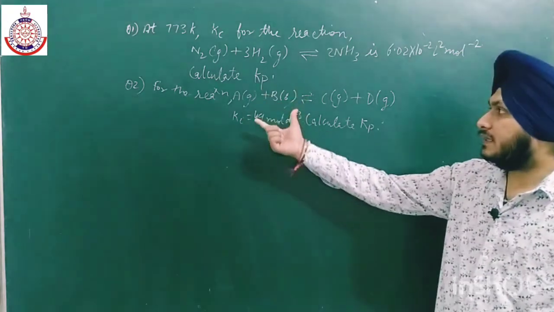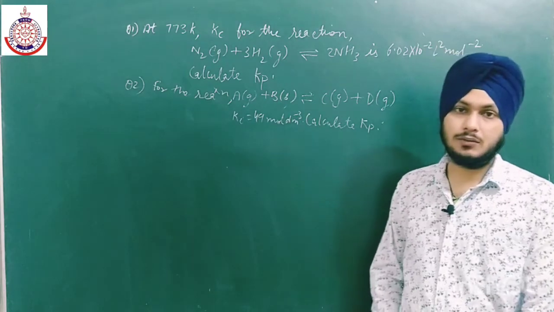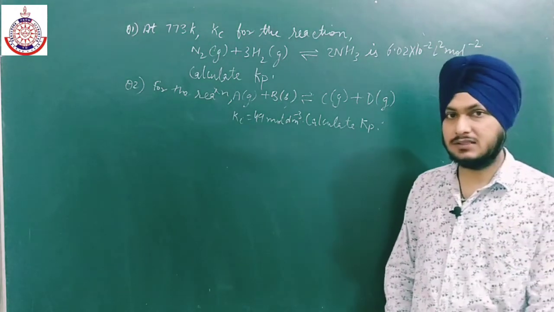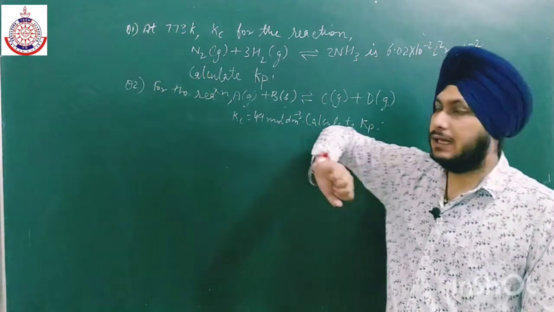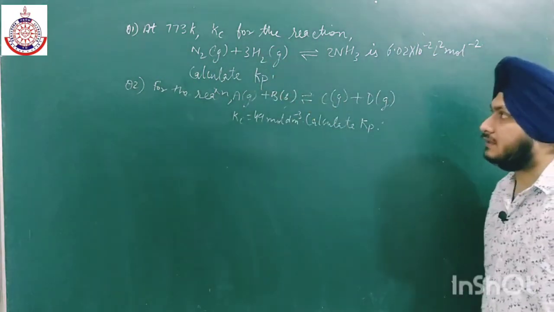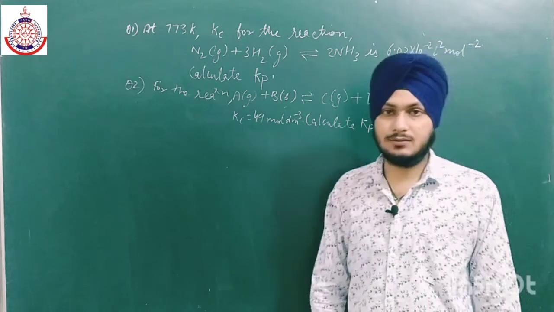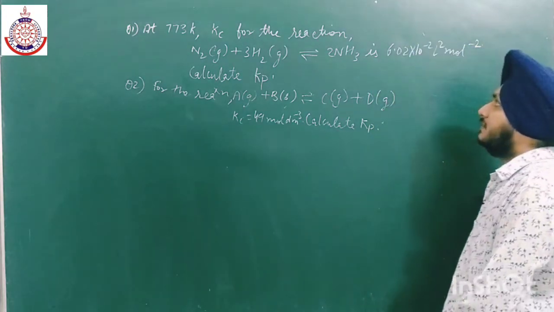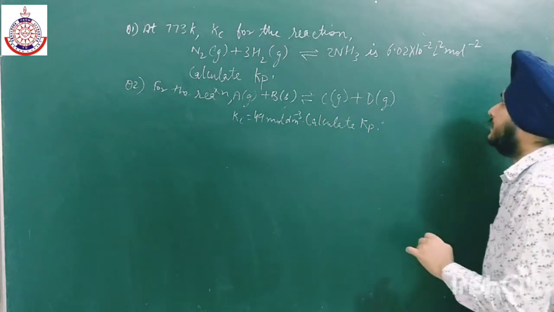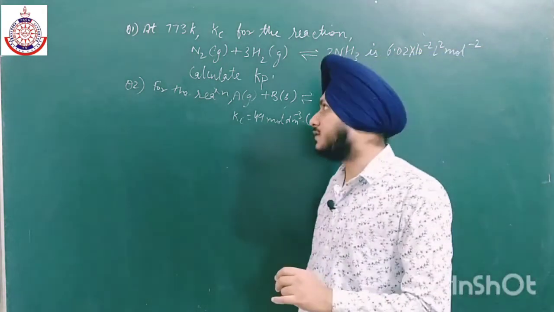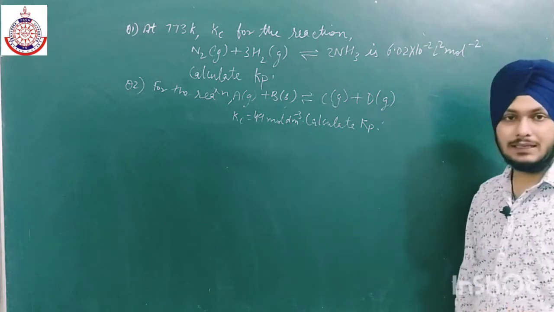Here I have written two numericals related to the relation which we have already discussed. The first numerical: at 773 Kelvin, Kc for the reaction N2 gas plus 3H2 gas gives 2NH3 is 6.02 into 10 to the power minus 2 liter square mole to the power minus 2, and we have to calculate the Kp value.